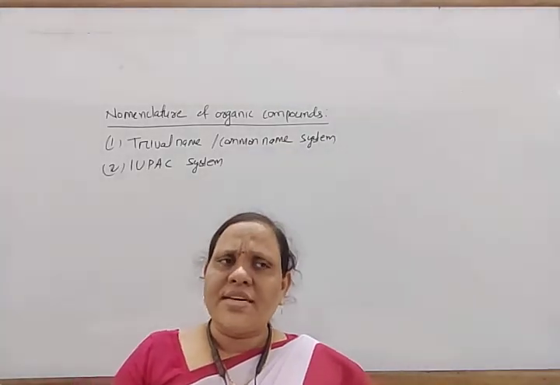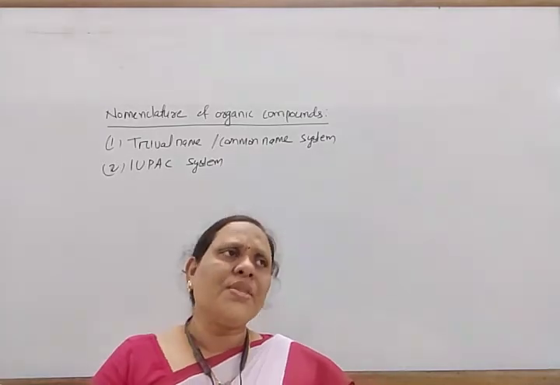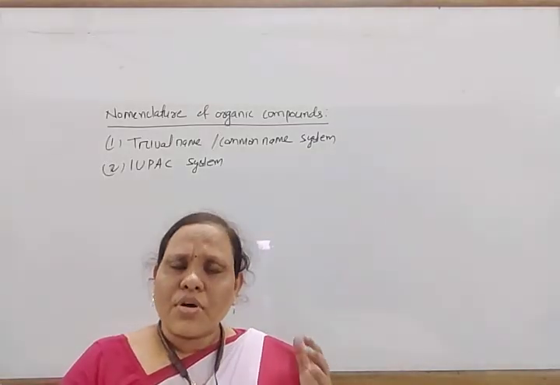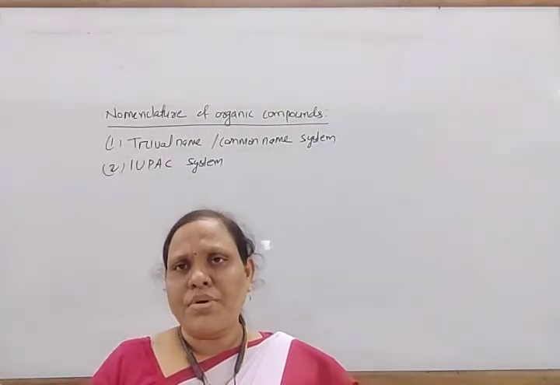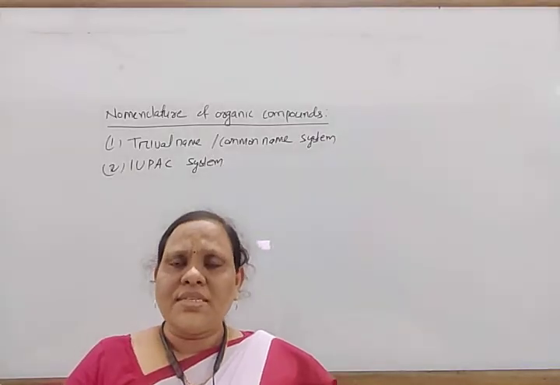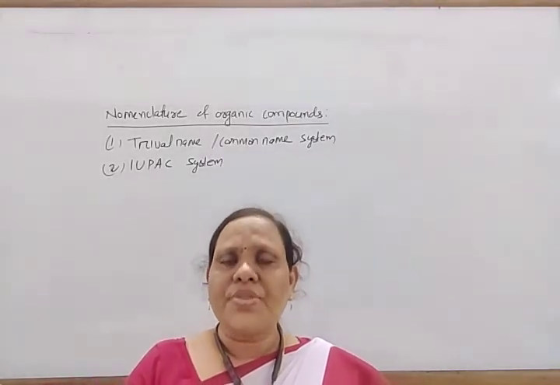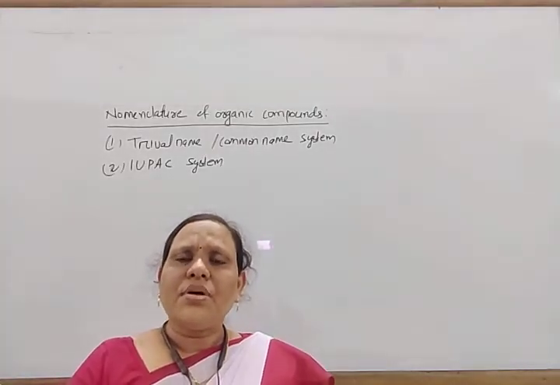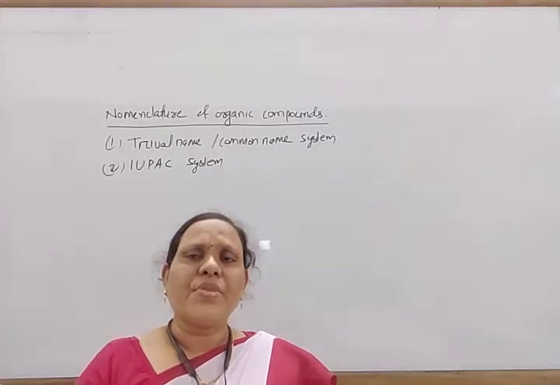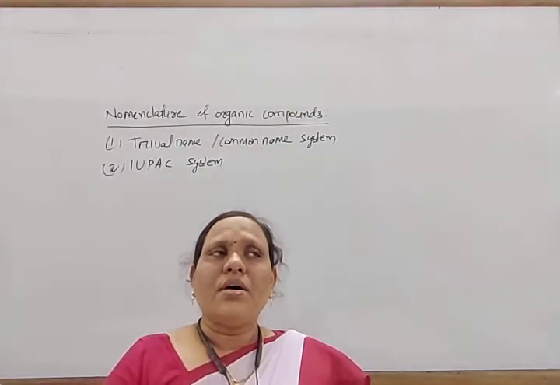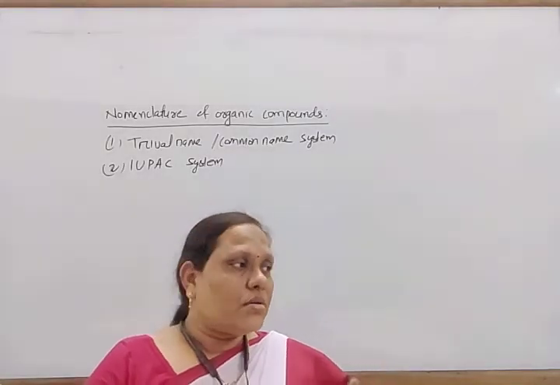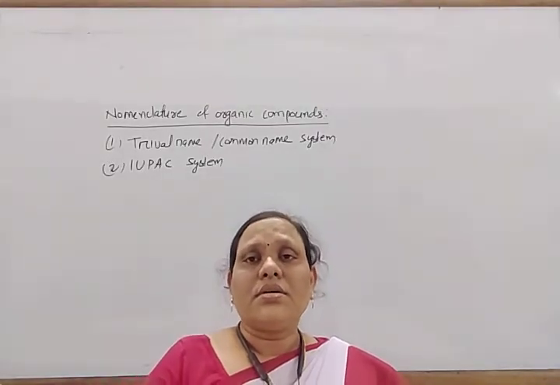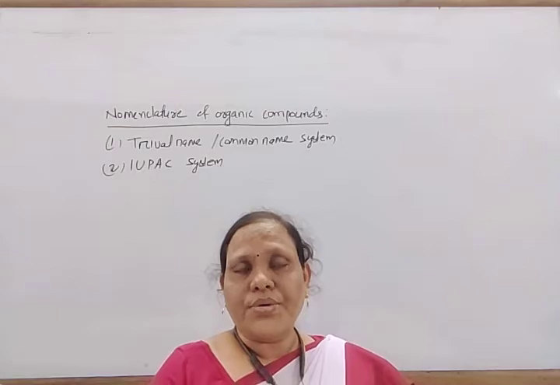In this way, in different areas and languages the names of compounds are different, and it becomes confusing to remember them. So a system of rules was derived, known as the IUPAC system, the International Union of Pure and Applied Chemistry. By following these rules, we can name any organic compound.